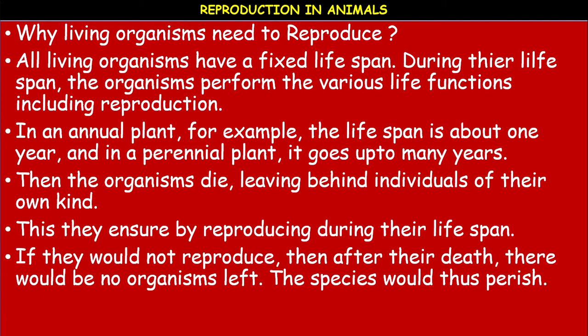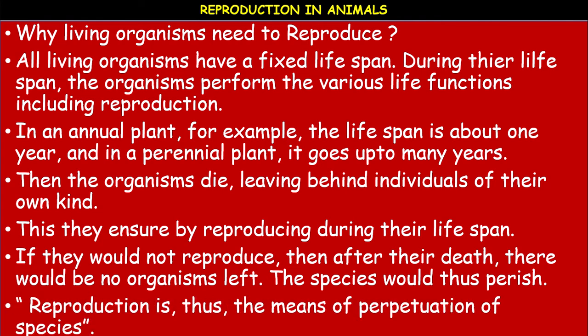Okay, let us suppose there is no reproduction, what happens? If they do not reproduce, then after their death, there would be no organisms left. The species would thus perish, disappear. Okay, so reproduction is thus the means of perpetuation of species.